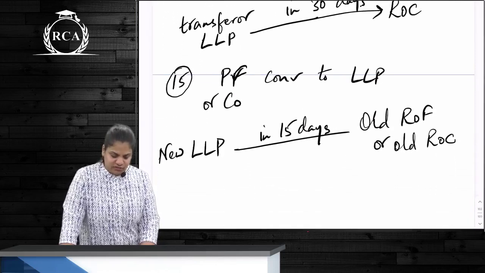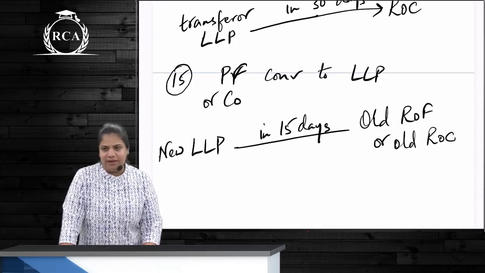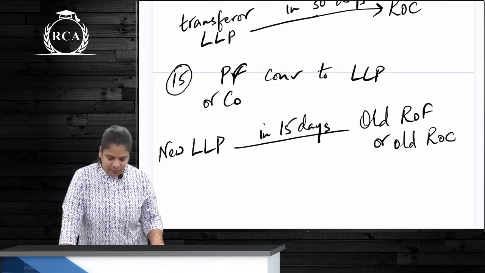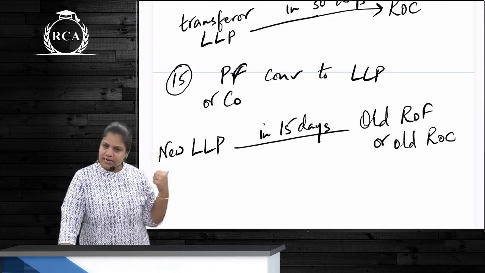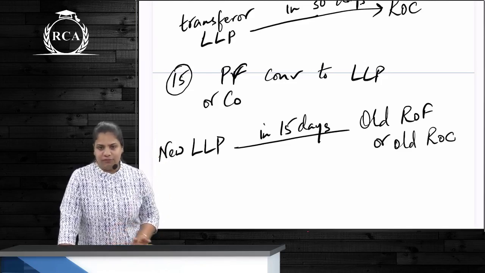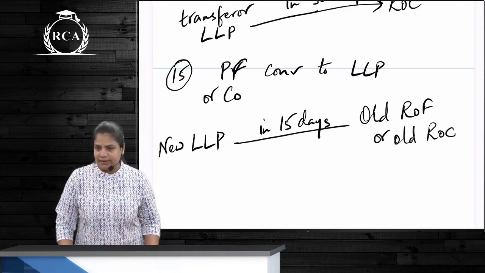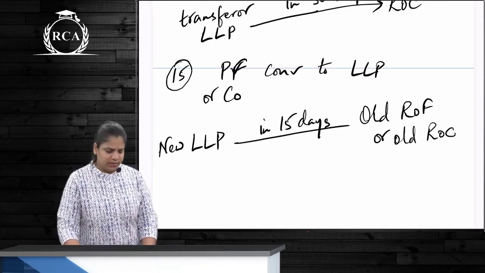Then one point which we missed: a partnership firm or company, any private or unlisted public company, can convert to an LLP. For this new LLP, the old authority, which is the registrar of firms or registrar of companies, is to be informed in how many days? 15 days after we get the COI, correct? Any other time limit? No, covered all? Okay, simple LLP.